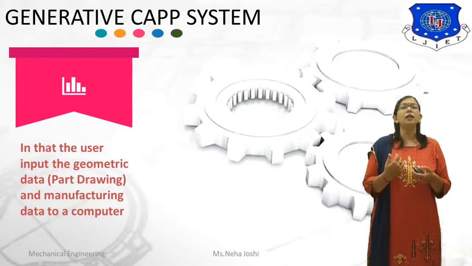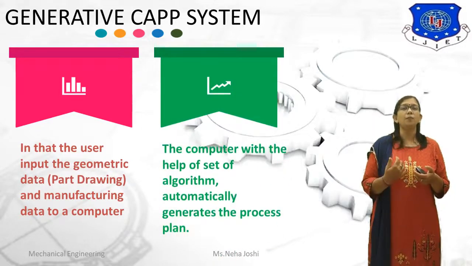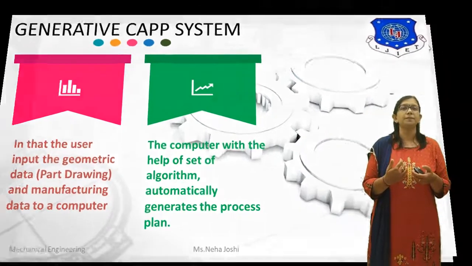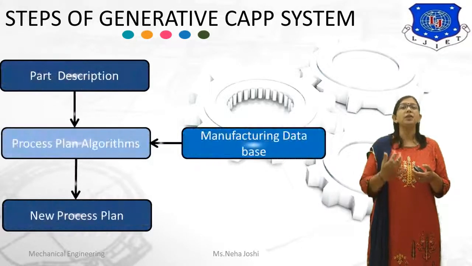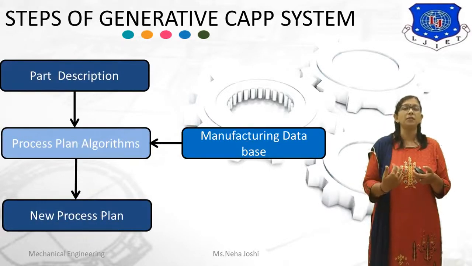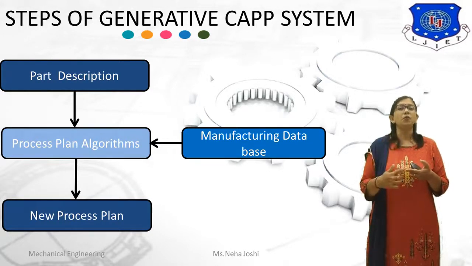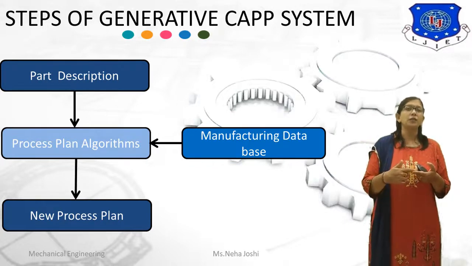In that, the user inputs the geometric data and manufacturing data to a computer. The computer, with the help of a set of algorithms, automatically generates the process plan. Now here in the diagram you can see various steps involved in the generative type CAPP, which are part description, then process plan algorithm, which is followed by the manufacturing database and new process plan.